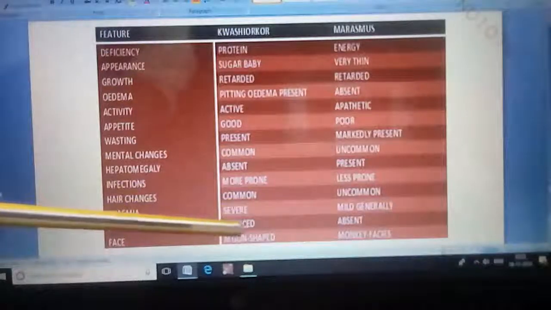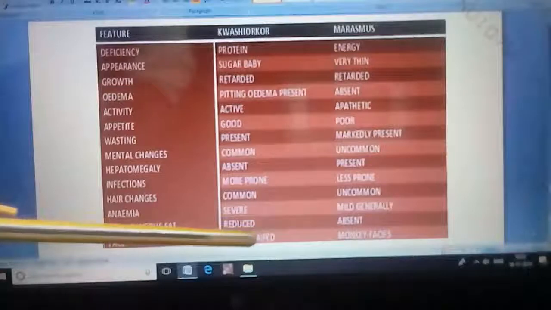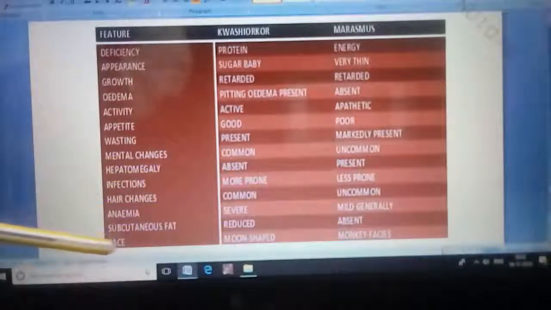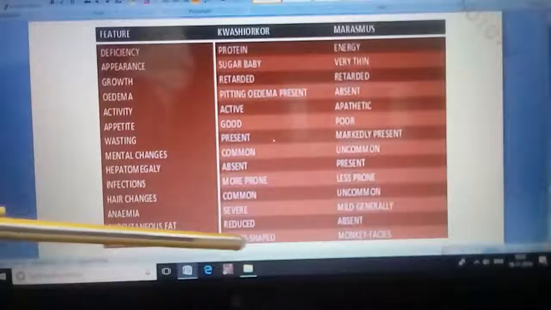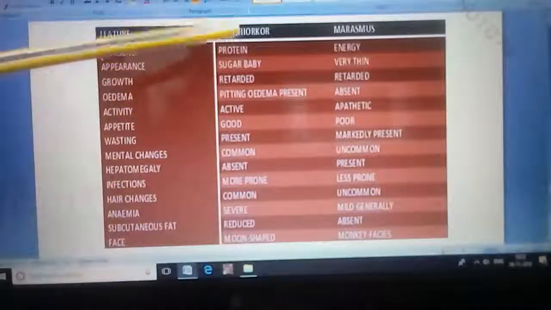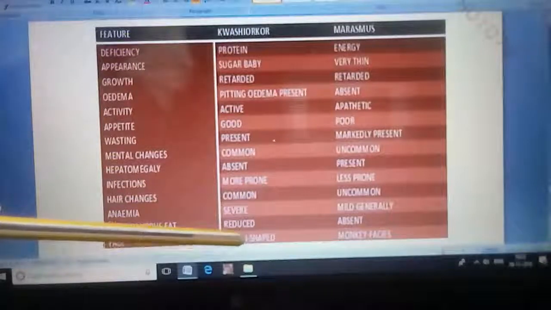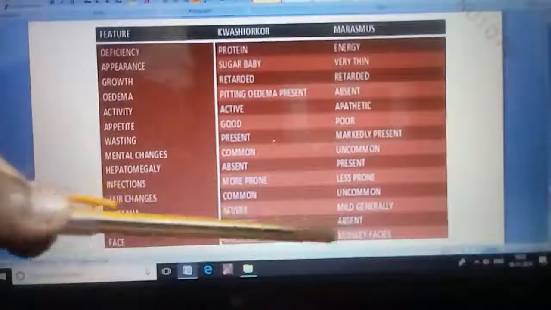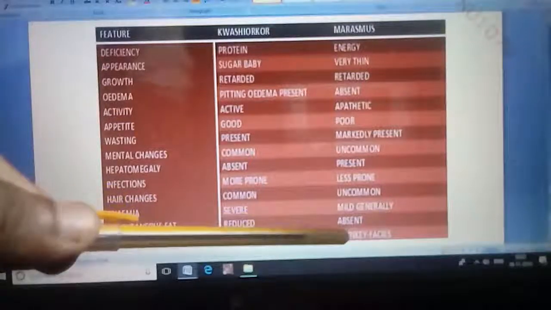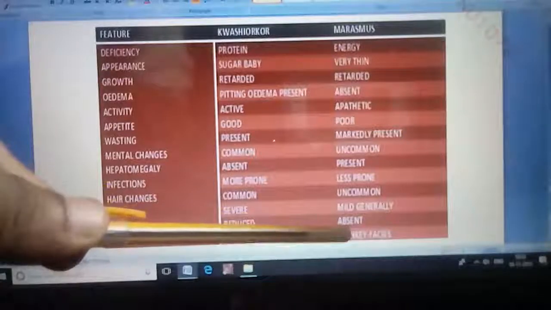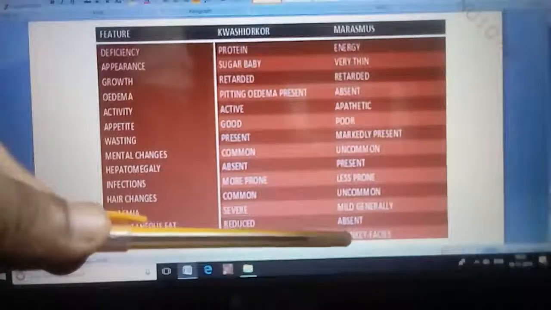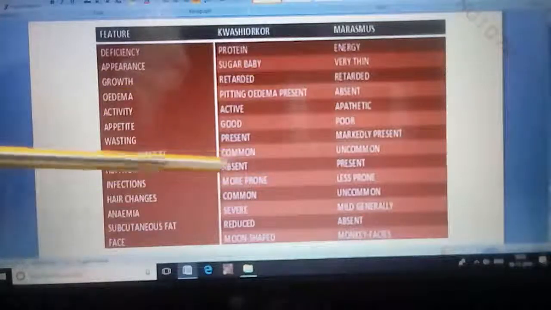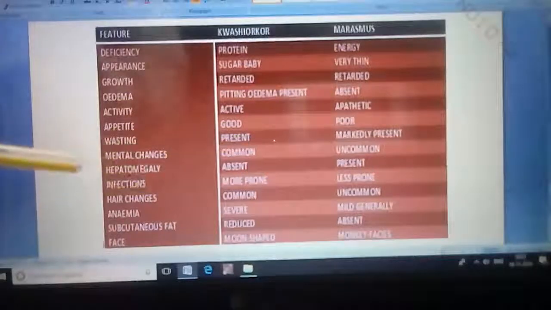Subcutaneous fat is reduced in both conditions, and subcutaneous fat is totally absent in case of marasmus. Regarding facial features, a moon shaped facial appearance is present in kwashiorkor because of collection of fluid, generalized edema and puffiness of face, and this is opposite in case of marasmus, monkey face, because of maxillary bony prominence appearing more. These are the clinical features. Differences will be seen in kwashiorkor and marasmus babies.